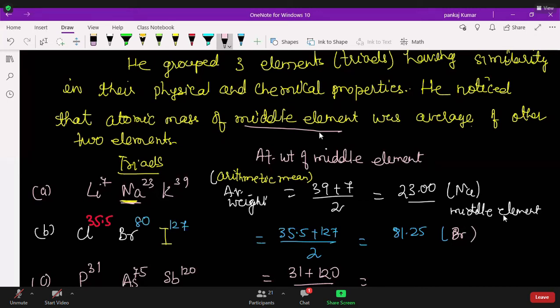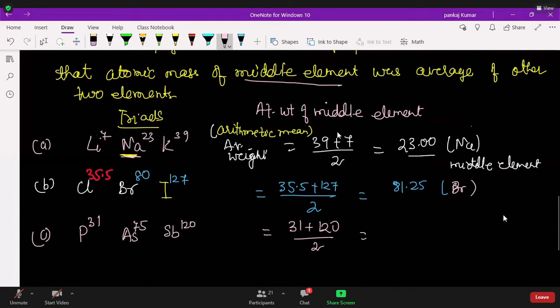Sir, I have a doubt. To find the middle element's atomic number, the left element... Neutron plus proton, that is the mass number. Could you repeat? Mass number is the sum of proton plus neutron. Okay, thank you, sir. But is it always a whole number, sir? Mass number is always a whole number, but atomic mass is not necessarily a whole number.